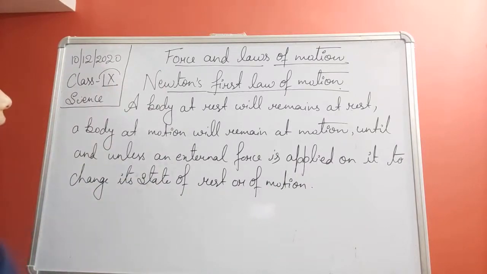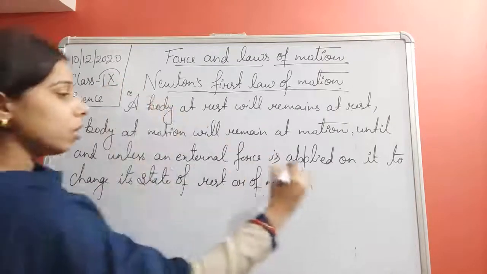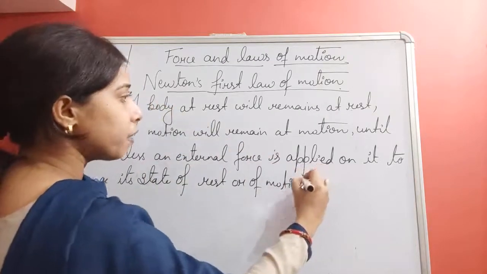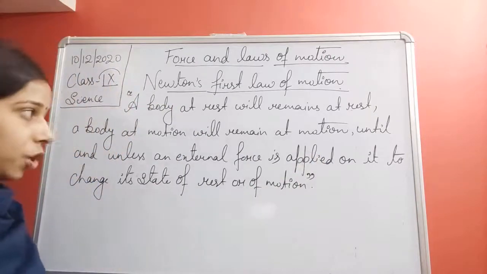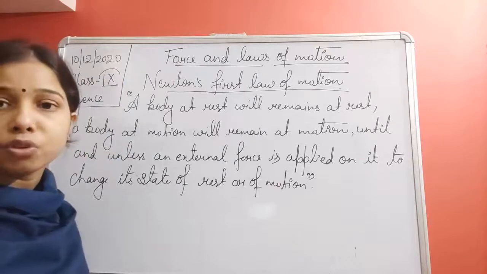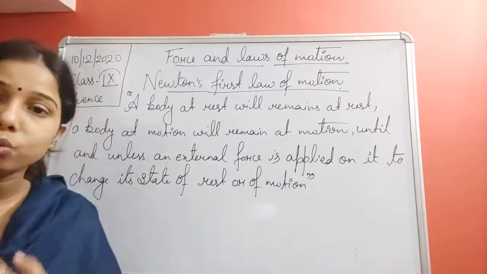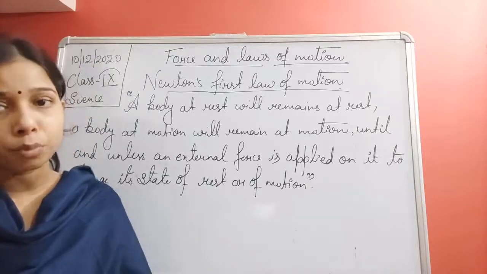Now we have seen, this is the Newton's first law of motion, which explains that an object at rest will remain at rest, an object in motion will continue to be in motion until and unless we apply an external force on it to change its state of rest or of motion.